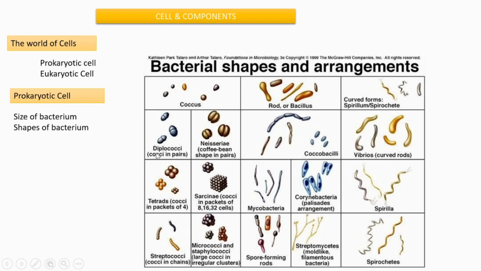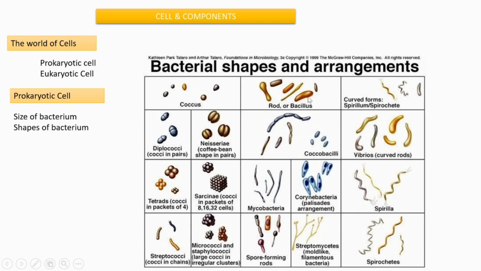Then tetracocci occur in groups of four. Then streptococci are in the form of a string. And Sarcinae are also in groups of four, but the four aggregate to form a cube-like arrangement.